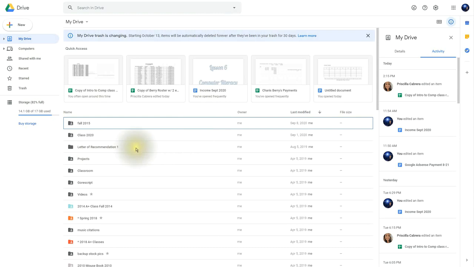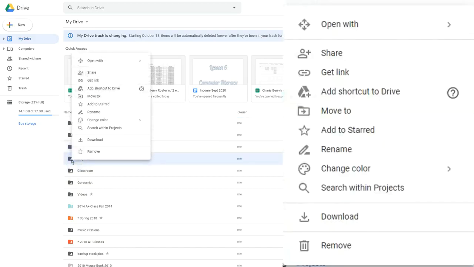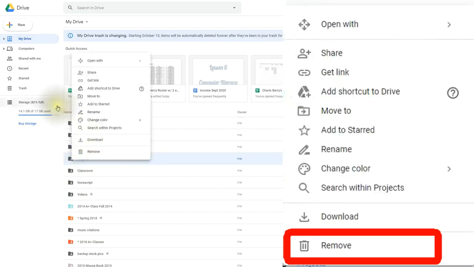And now I want to go over what happens when you right click on a file or folder within your drive. Now whenever you do, you'll get this context menu that comes up, and I have magnified it for you. If you want to remove it, click on remove, and it takes it to the trash.